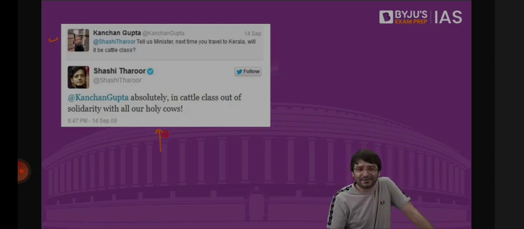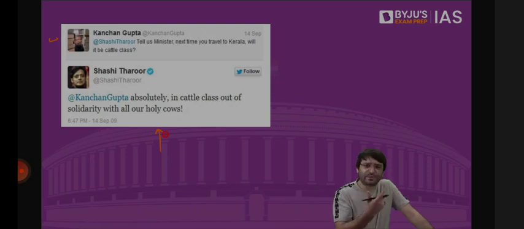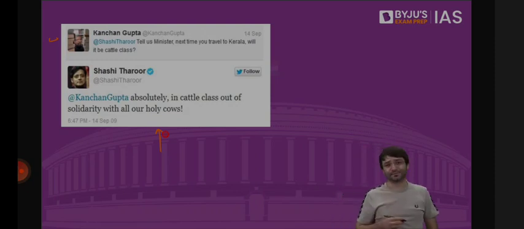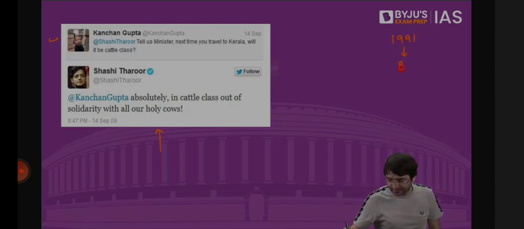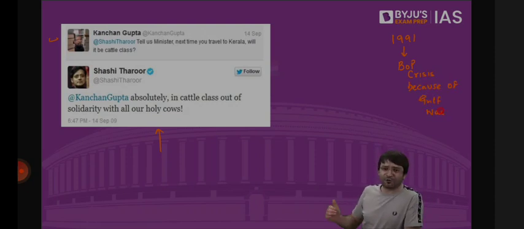What is to be discussed is, number one, financial emergency has never been imposed. Not even in 1991, when there was a BOP crisis because of the Gulf War. Because of the rising crude oil prices, because we import crude oil, it had a strain on our payments. There was a BOP crisis. Some reports say we didn't have foreign reserves which could last even for a day. Some said it could have lasted for 3 days. Some said it could have lasted for a week. Ultimately, gold was transported, and for that gold, we got the loan.